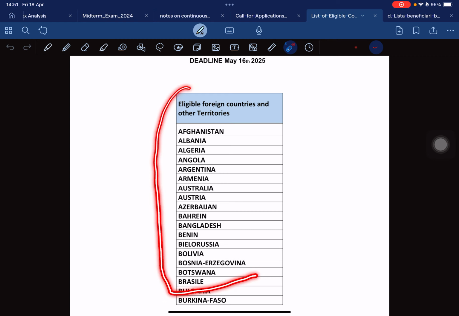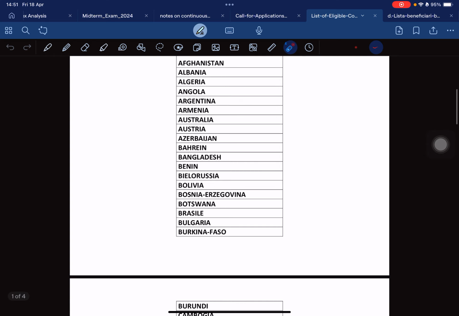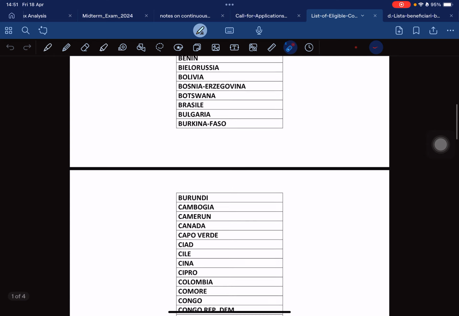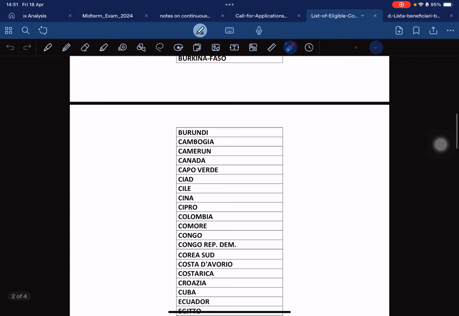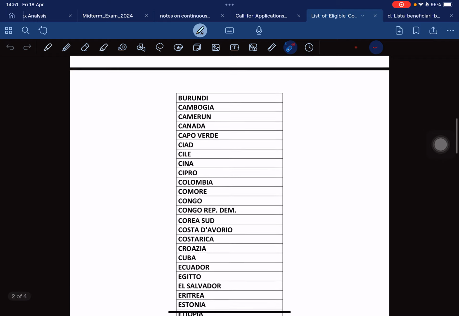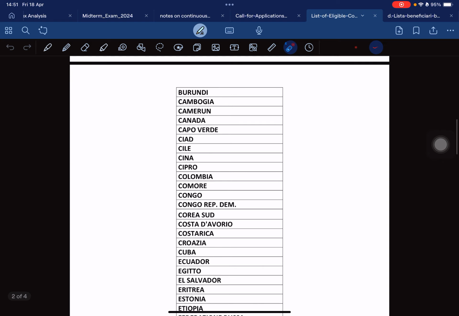Benin, Australia, a lot. I can't mention them all. Maybe after everything, I will leave the link in the description section. Also, you can find this file on the website when you are applying for the scholarship. You will see the name, list of eligible countries.